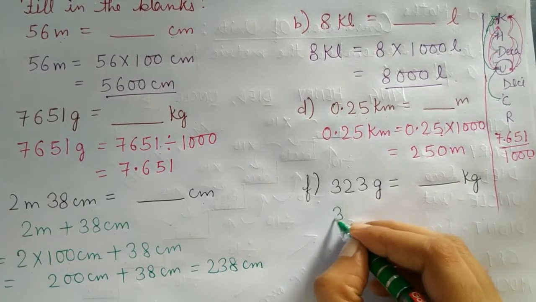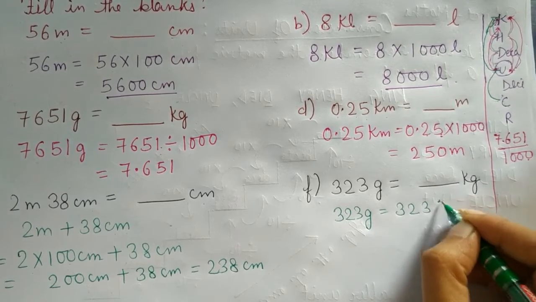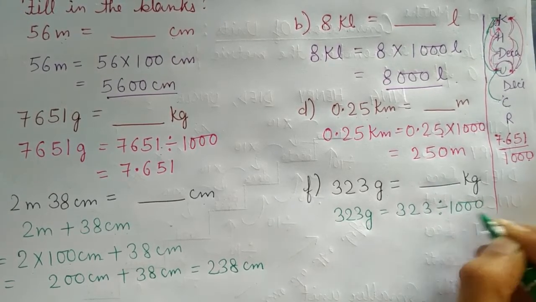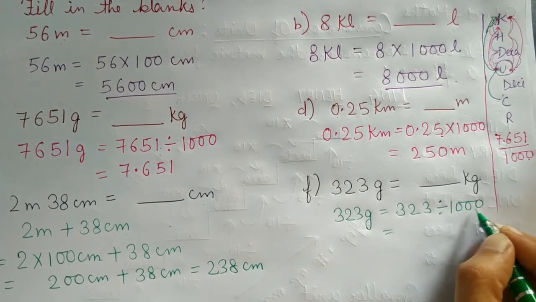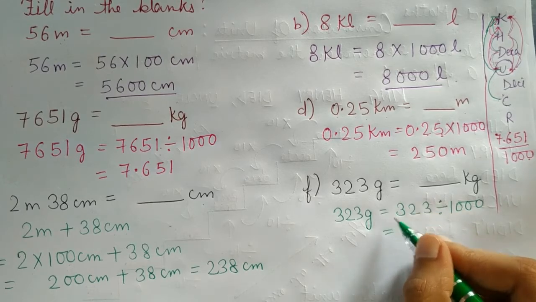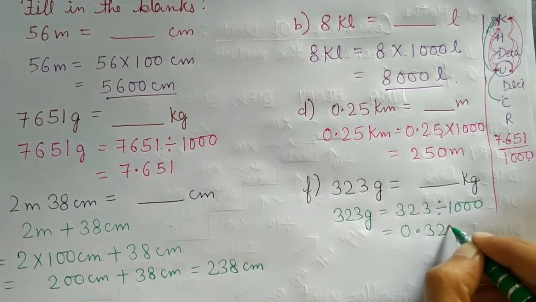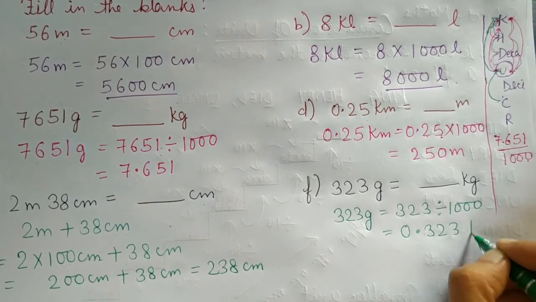So 323 gram will be equal to 323 divided by 1000. You all know 3 zeros are there and we are dividing, so decimal will move to left side. So 1, 2, 3, we can write 0.323 kilogram.